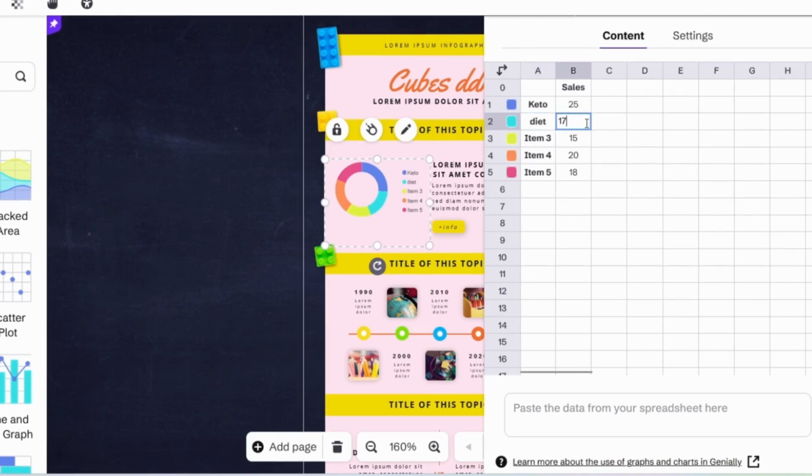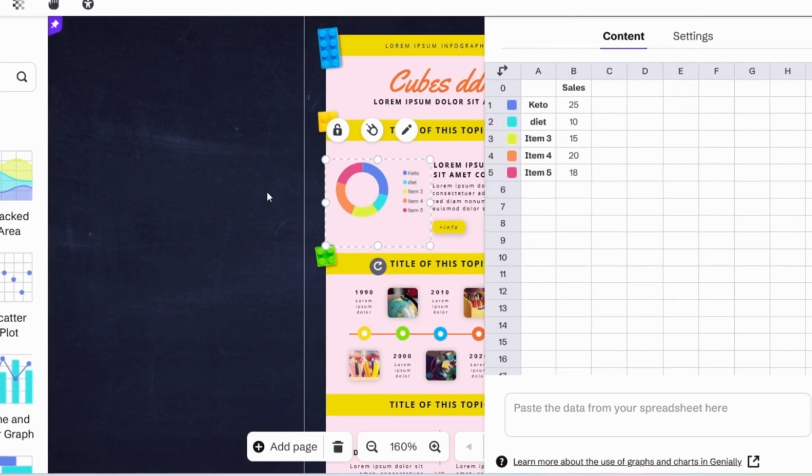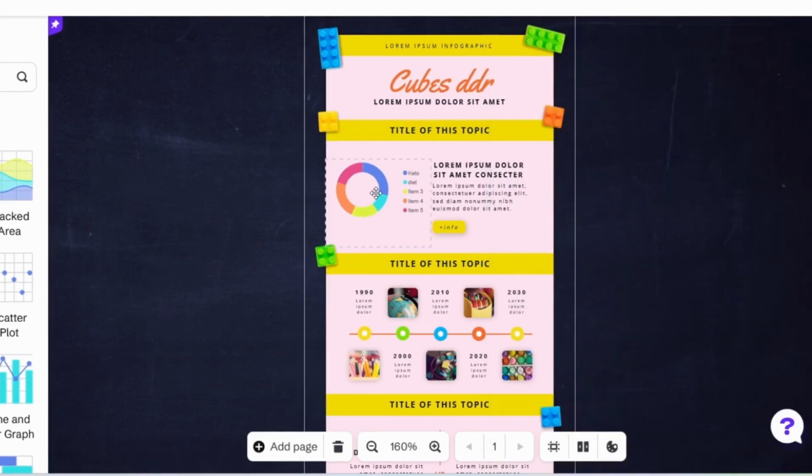And here I will say, for example, let's just say 10, okay? And here you can see this is changing. As you can see here, it is changing. So let's say I am finished. So I can now edit this further.